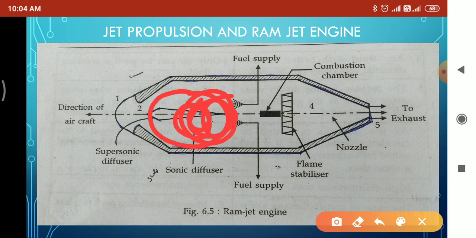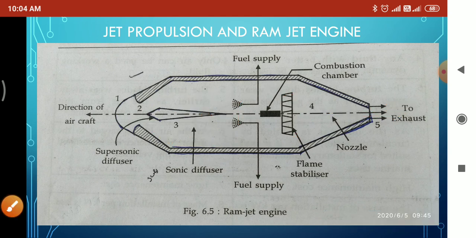After the combustion chamber, that hot gas will escape through this nozzle. So when this hot gas is escaping through this nozzle, which produces the thrust or reactive force, that causes ram to move forward.